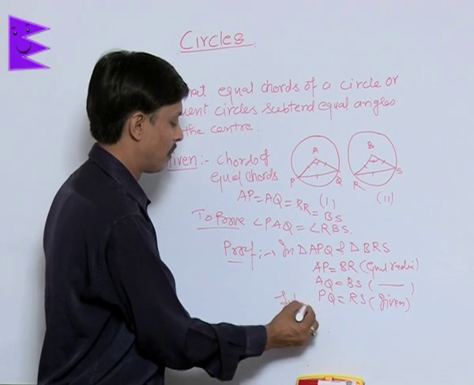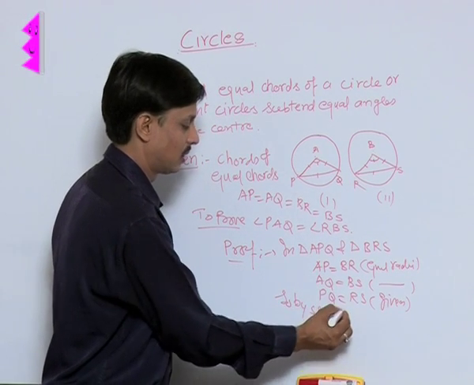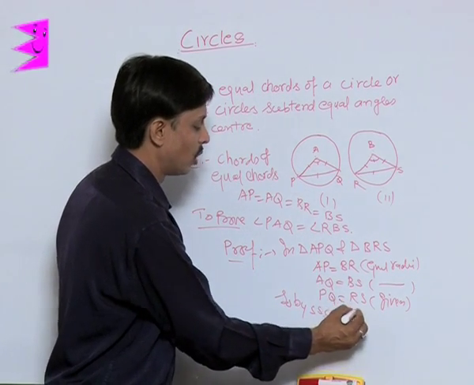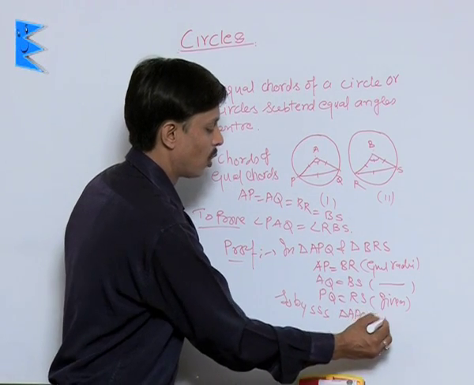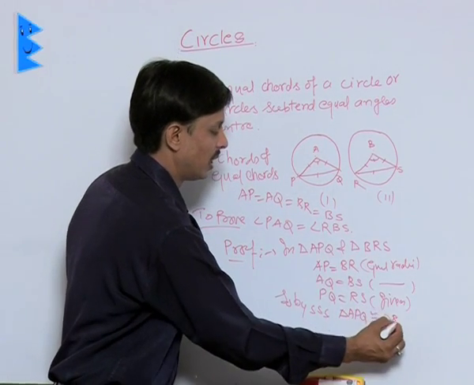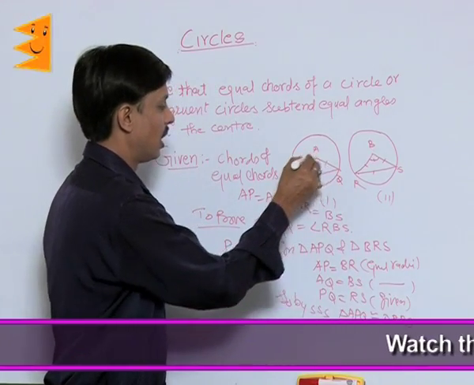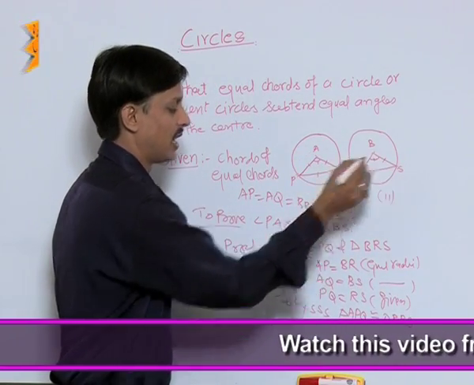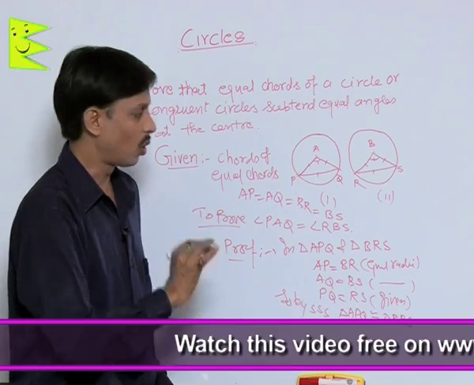So you can say by SSS, triangle APQ is congruent to triangle BRS. These two triangles are congruent.